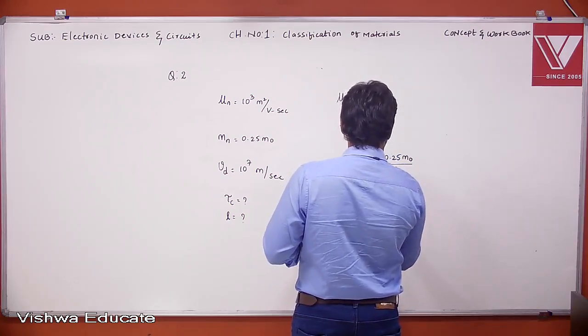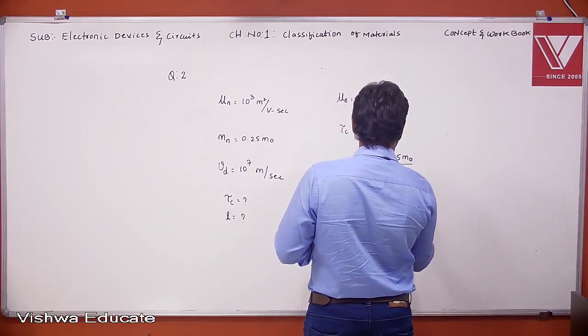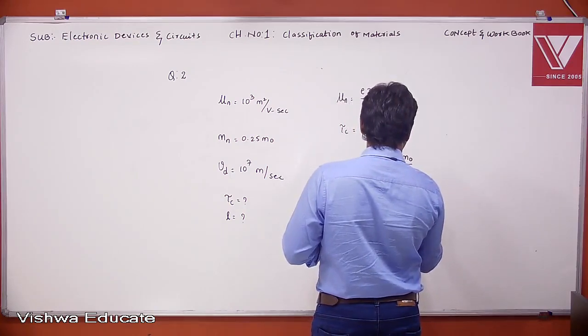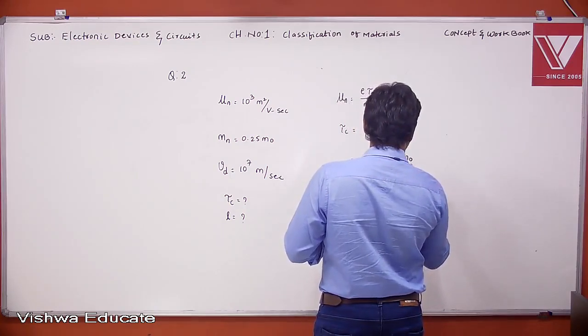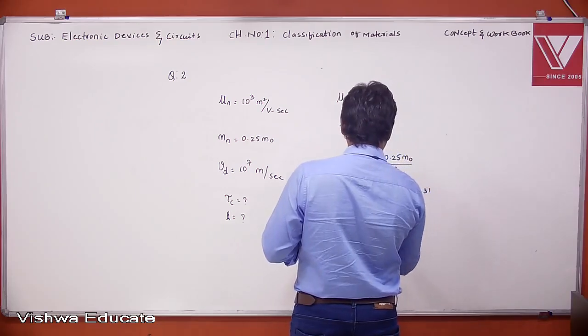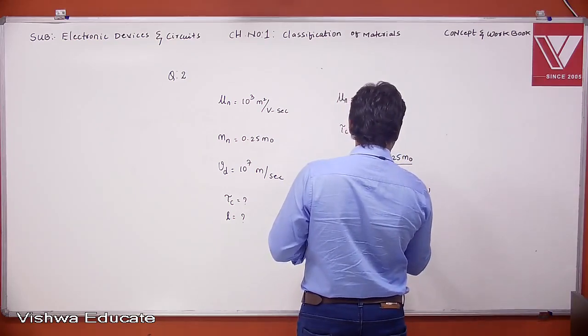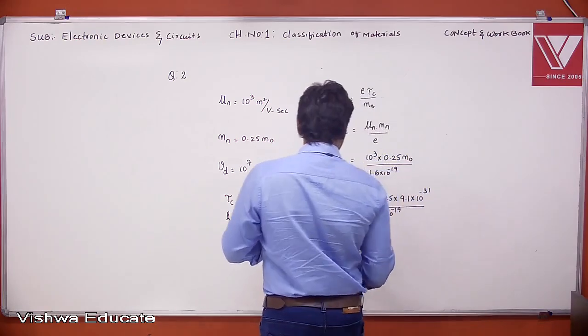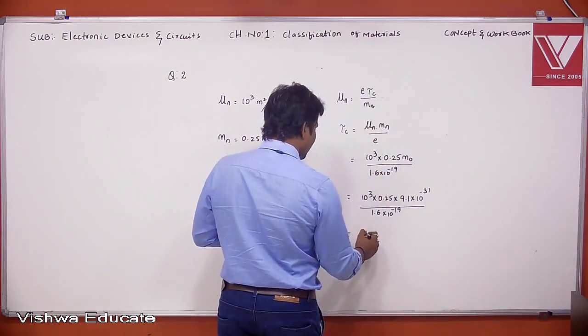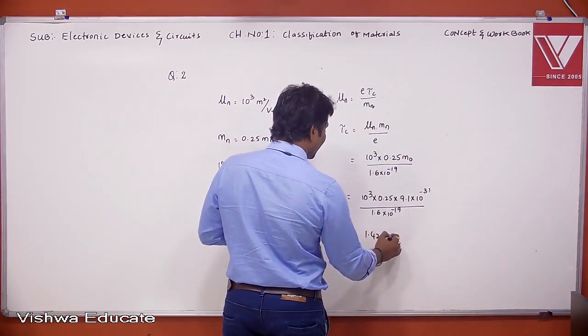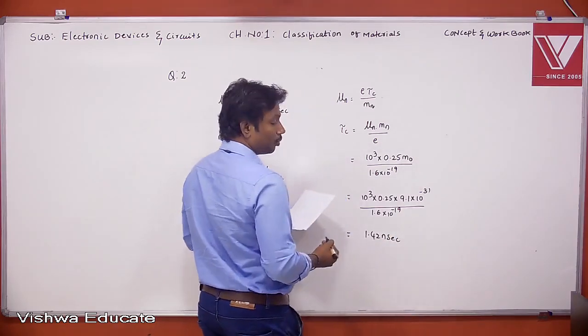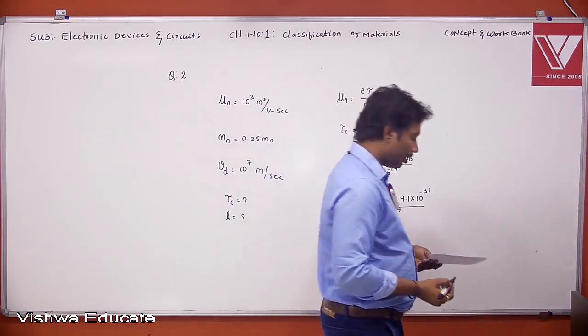Now 10 power 3 into 0.25 m naught, where m naught is the mass of an electron, 9.1 into 10 power minus 31, divided by 1.6 into 10 power minus 19. The answer is 1.42 nanosecond. This is the mean time.